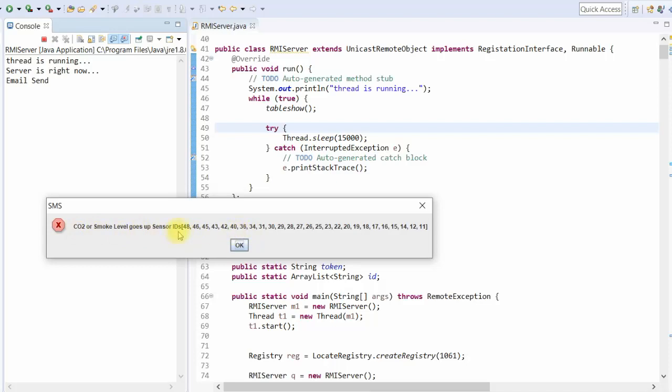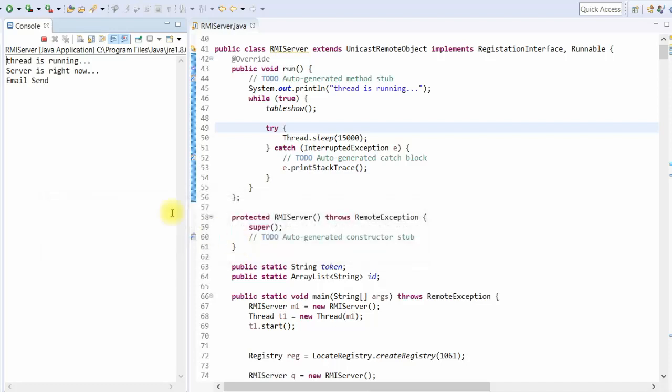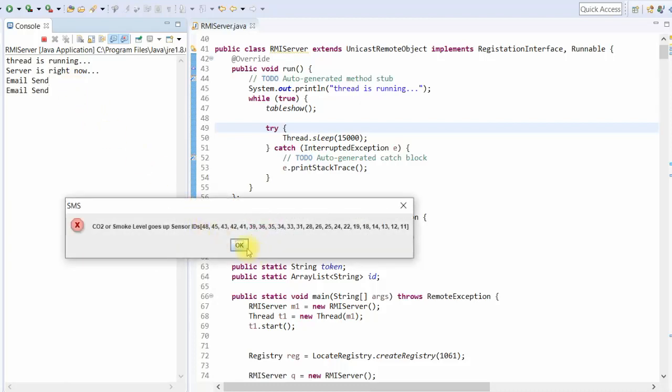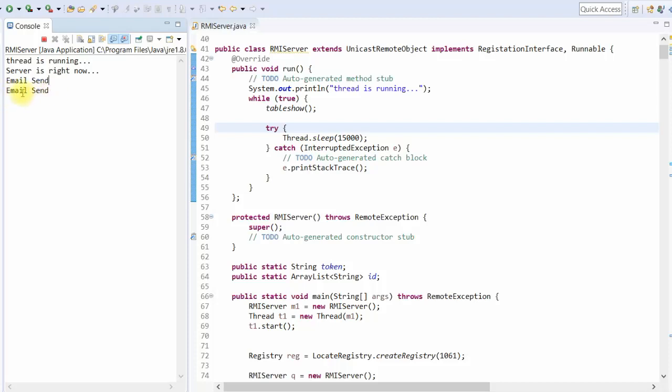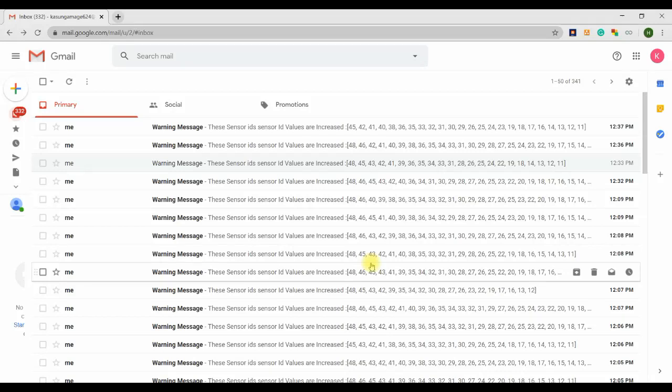This pop-up message includes the sensor IDs, the dangerous sensor IDs. OK, and then go to the second email. Look, every 15 seconds it sends an email and a pop-up message. Just wait 15 seconds. Yes, go to the second email. Every 15 seconds it sends the dangerous values by email.